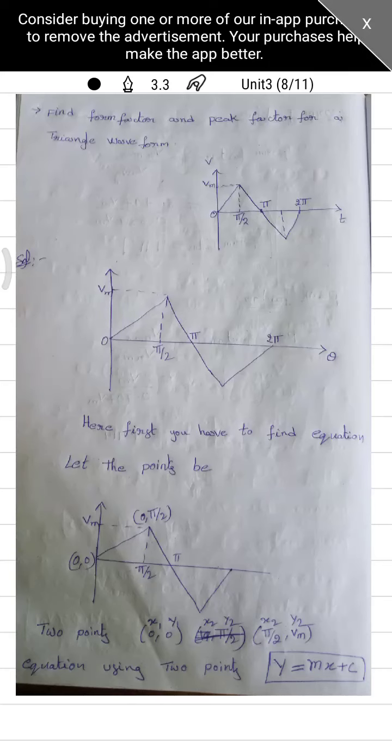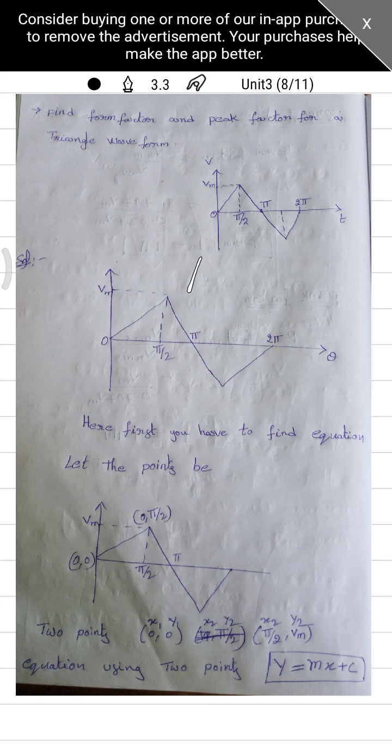Good morning, students. In our last class, we discussed how to find out the average value, RMS value, form factor, and peak factor for a sine wave. In today's class, we are going to discuss the triangle waveform and how we can find out the average value, RMS value, form factor, and peak factor for a triangle waveform. Okay, now let us take a problem.